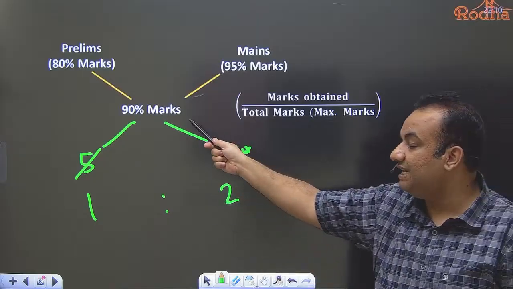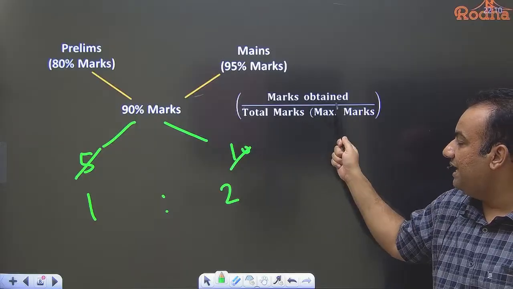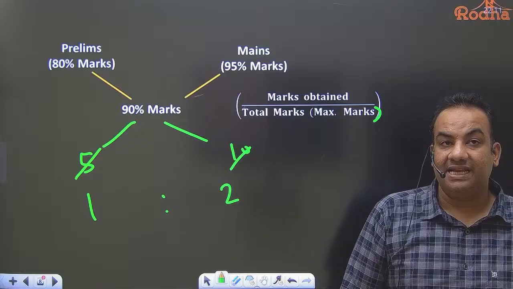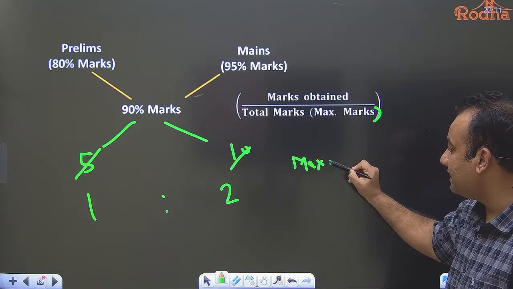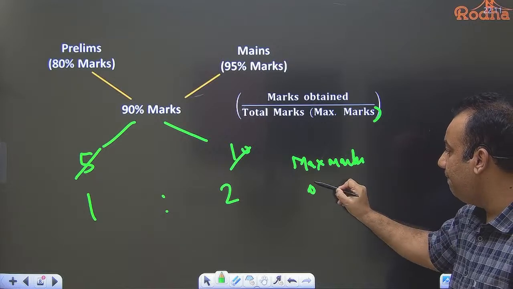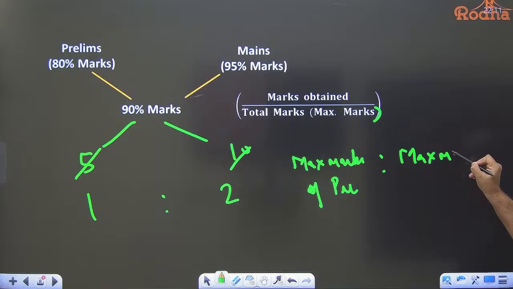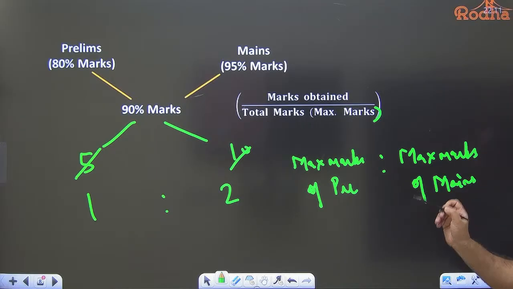Because percentage marks is obtained by how? Marks obtained upon total marks. So this ratio is of maximum marks. So I can say that maximum marks of pre is to maximum marks of mains would be in the ratio 1:2.